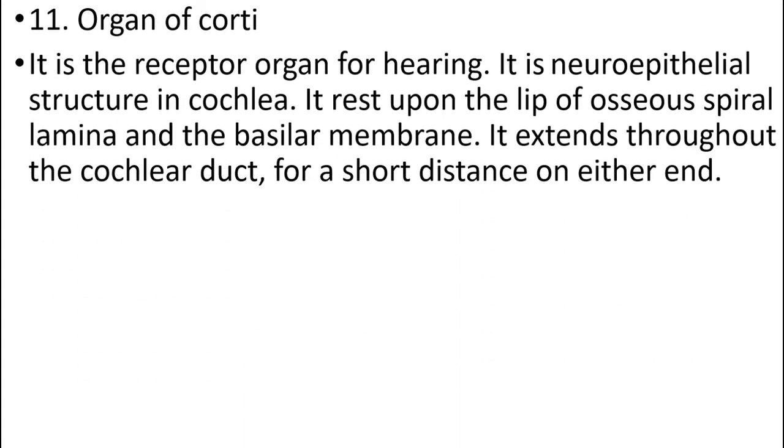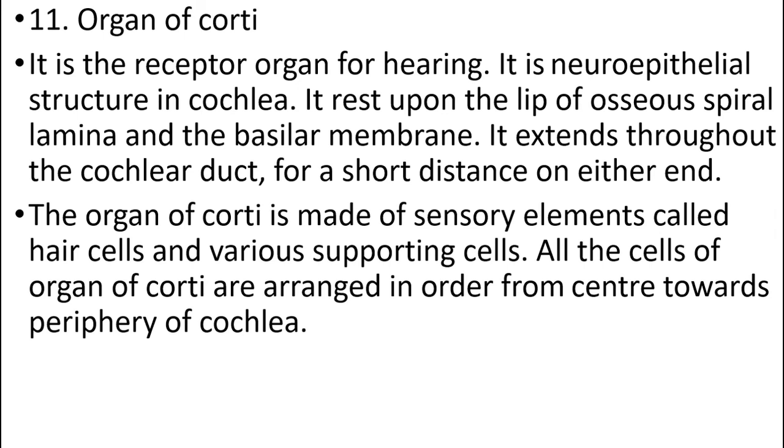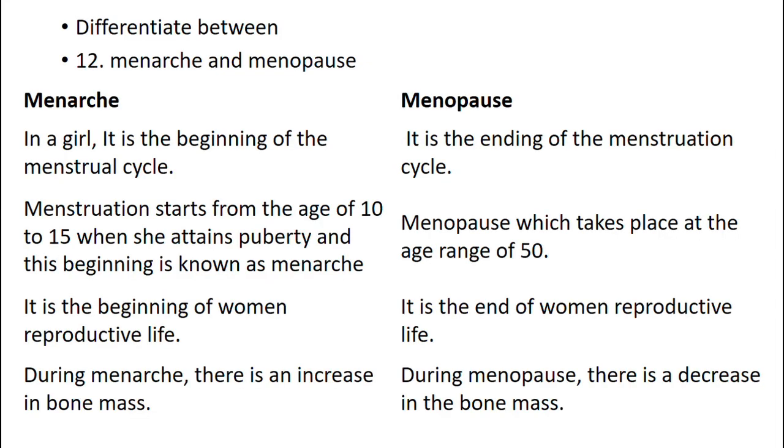Organ of Corti. The receptor organ for hearing. It is a neuroepithelial structure in the cochlea. It rests upon the tip of the osseous spiral lamina and the basilar membrane. It extends throughout the cochlear duct, stopping a short distance from either end. The organ of Corti is made up of sensory elements called hair cells and various supporting cells. All the cells of the organ of Corti are arranged in order from the center towards the periphery of the cochlea.